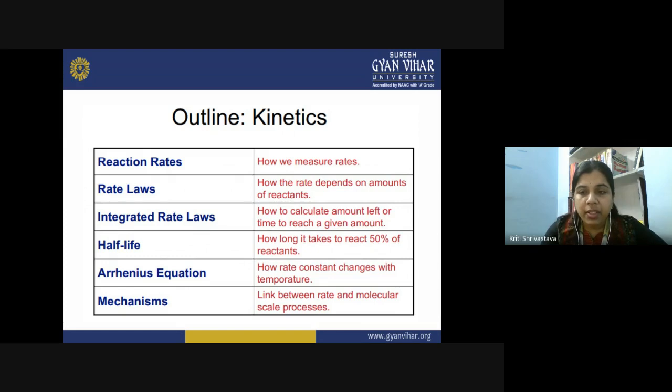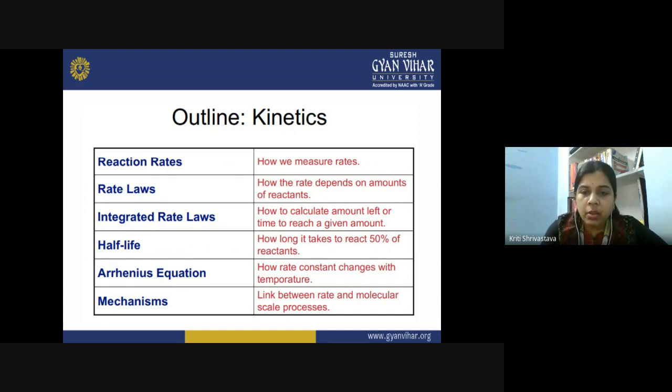Then we have half life in chemical kinetics, and it is about the half completion of the reaction, that is, how long it takes to react 50% of the reactant. Every reaction has a half life, and it tells us how much time is required to complete 50% of the reaction. Then we study the Arrhenius equation, which is very much about the feasibility of the reaction, how much energy is to be given in order to convert the reactant into product. That is about the activation energy and the activation energy barrier.